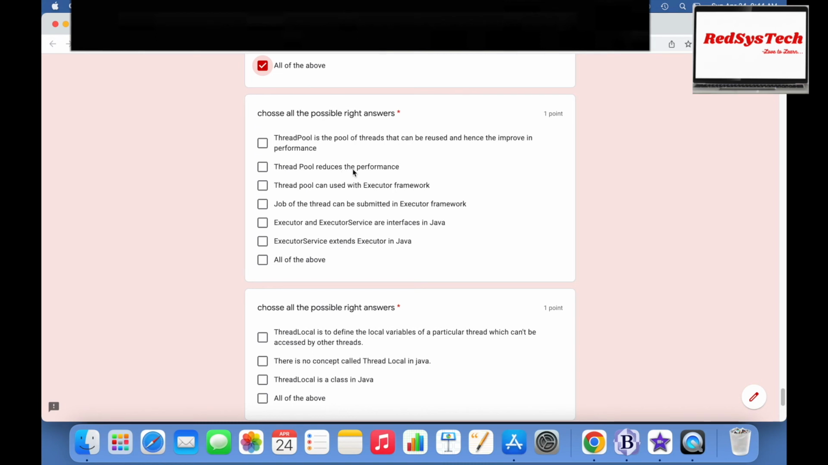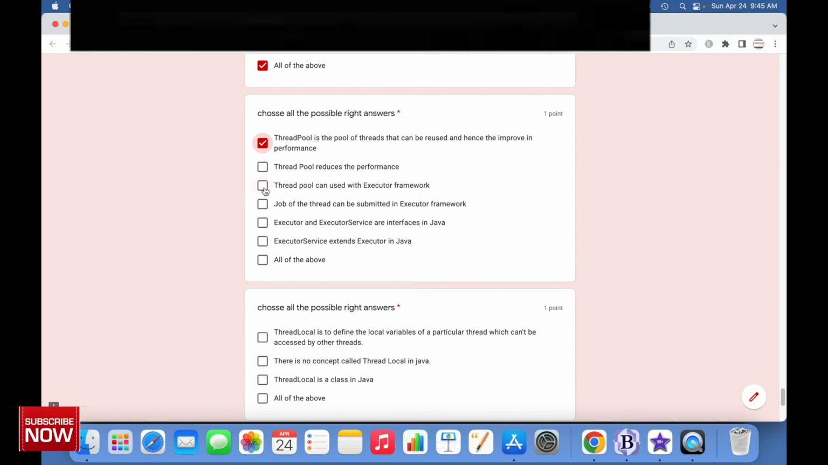Does thread pool reduce the performance? No, actually thread pool increases the performance, right? So I can go by this one. Thread pool can be used with executor framework. Yes, that is correct. Job of the thread can be submitted in executor framework.